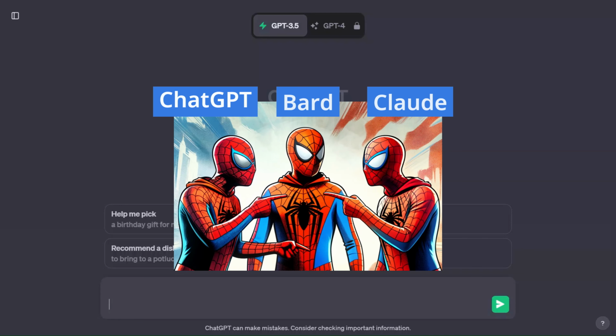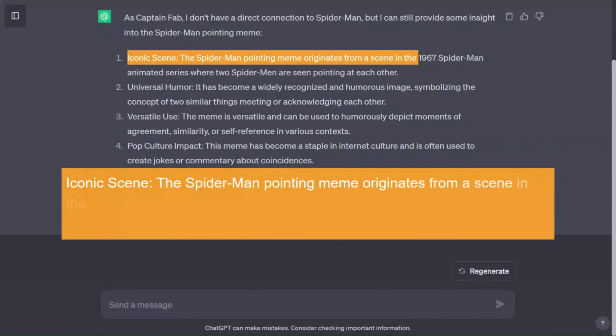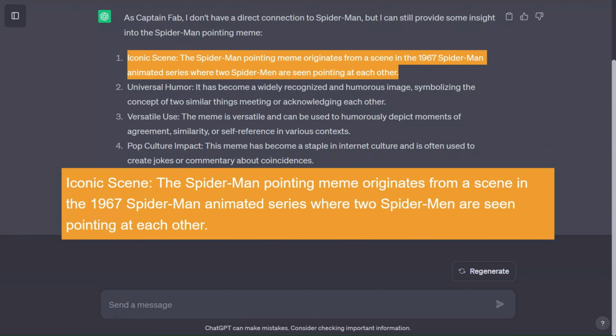What about using AI tools to research a topic and find out more information about it? This is the sort of thing that we've been using Google for the past 20 years. But now chatbots have done the impossible and actually challenged that situation. Instead of going to Google and wading through lots of results, you can ask a direct question and get a simple answer. Explain the Spider-Man pointing meme. The Spider-Man pointing meme originates from a scene in the 1967 Spider-Man animated series where two Spider-Men are seen pointing at each other. This makes Google sound pretty redundant, but there is a problem.